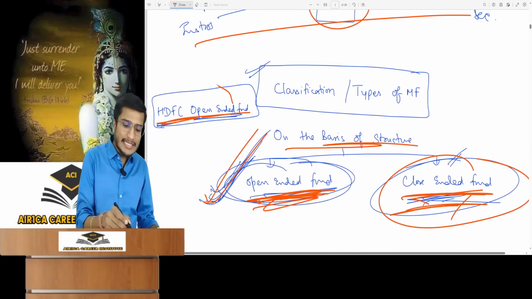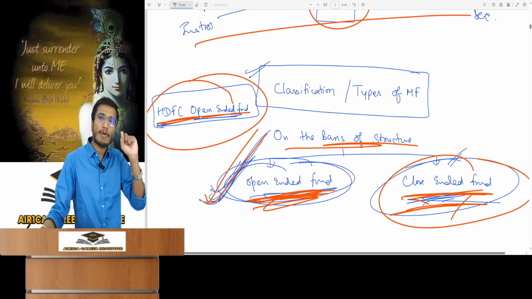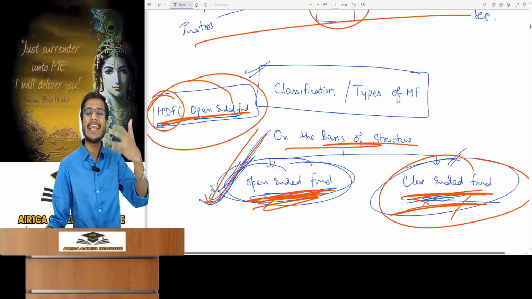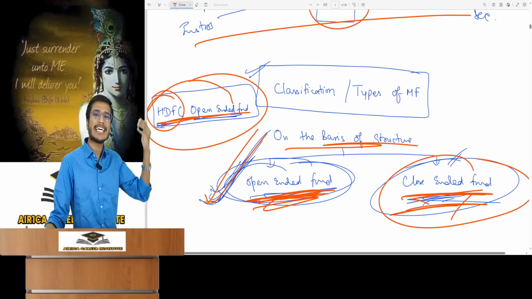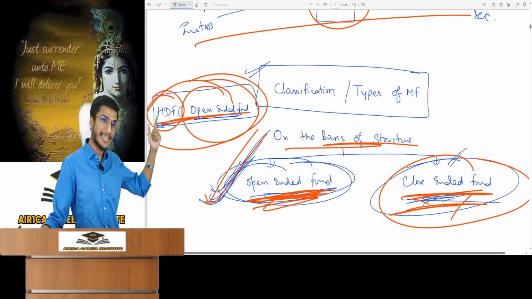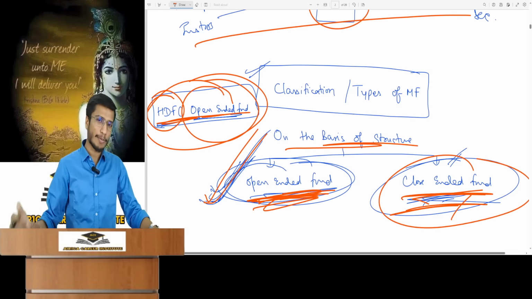Now look, suppose I saw in the market, it was written HDFC open-ended mutual fund. From this you should now understand, the first word written before the mutual fund in the market is the name of its AMC, the asset management company that runs that fund. Then the mutual fund's features are written, indicating it's open-ended. You now understand open-ended funds generally found in the market.